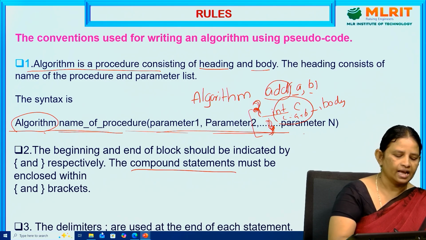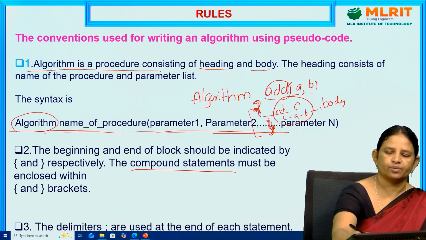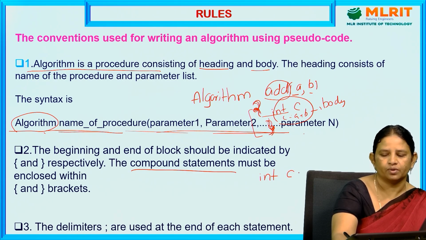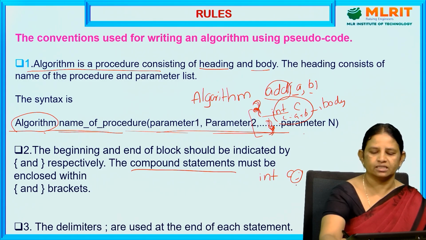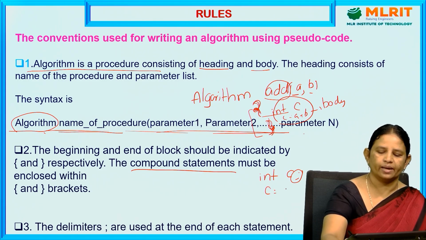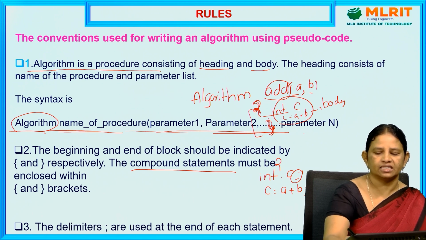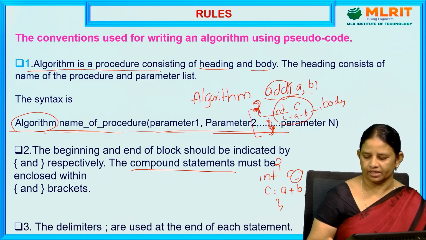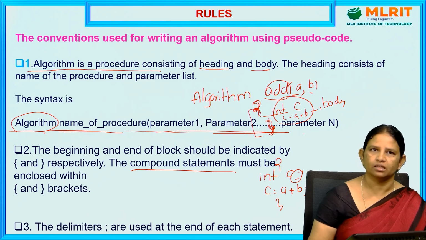The third one is delimiters. There are statements written inside the body. Every statement is ended with a semicolon. This semicolon is called a delimiter. So: c semicolon, c equal to a plus b semicolon. Whatever statements are written inside the body must be ended with the delimiter. That is rule number 3.